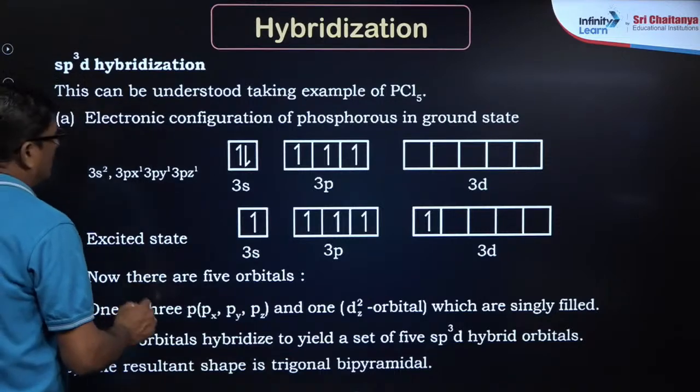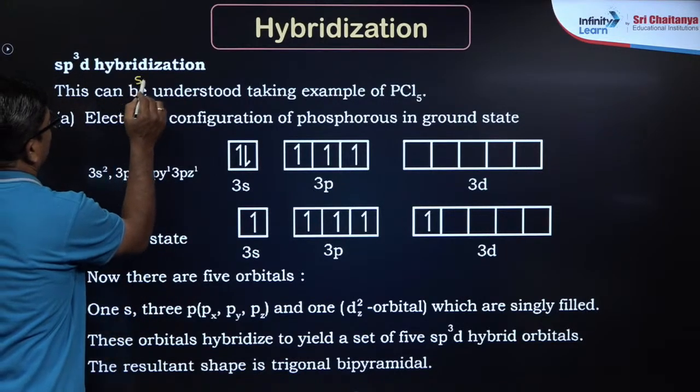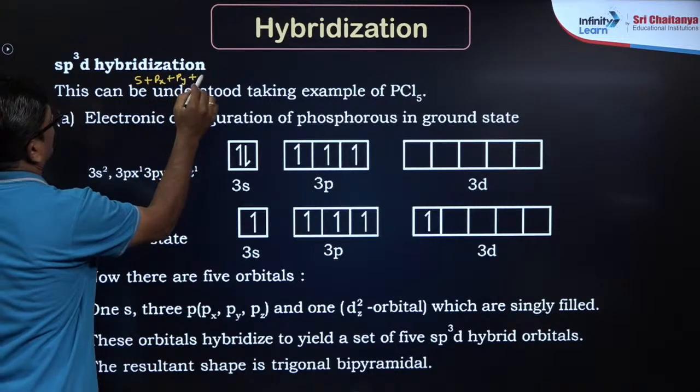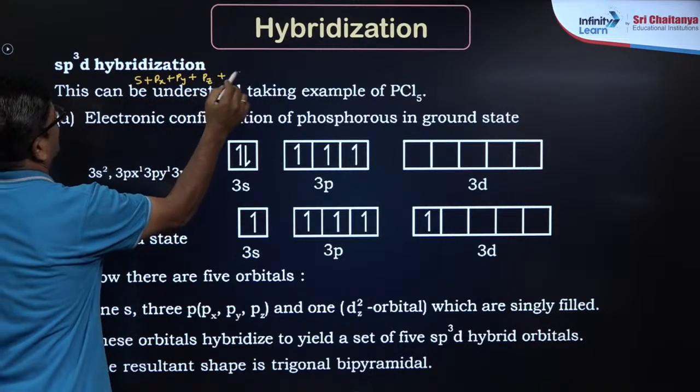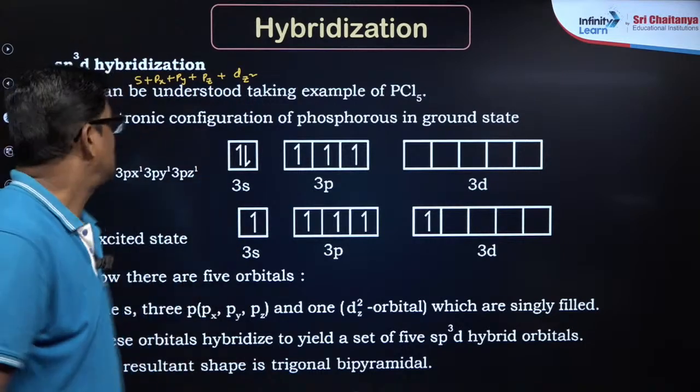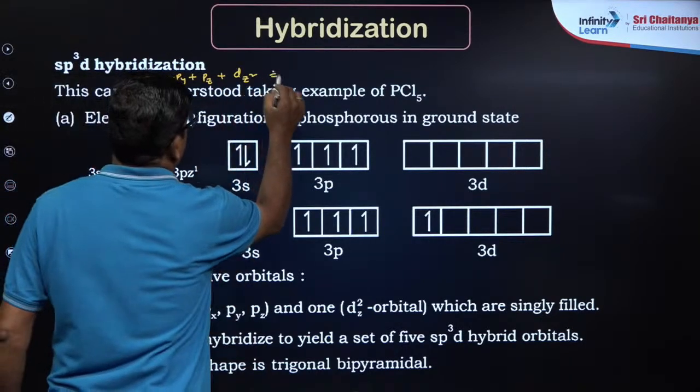And you have sp3d hybridization. In that one s orbital and 3 p orbitals and one d orbital, usually dz square. So that is what you call it as sp3d hybridization.